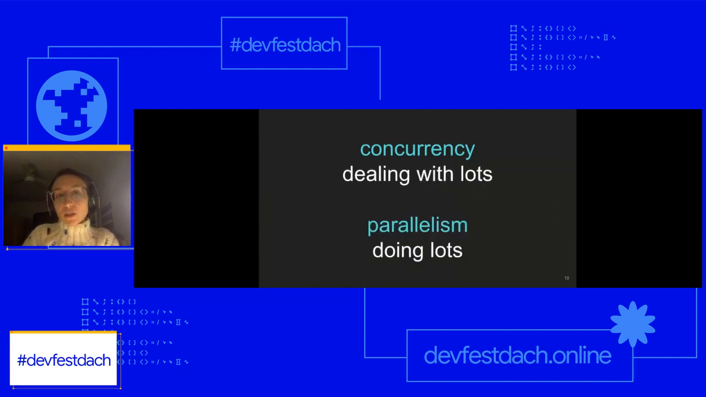A quick plug for a really awesome tech talk by Rob Pike, which some of you might have heard. If not, I highly recommend you check it out. I don't want to steal his thunder. He has a great talk about concurrency versus parallelism. To give you a very brief takeaway, concurrency is dealing with lots and parallelism is doing lots. The two concepts may sound very similar, but I would encourage you to understand what the differences are.